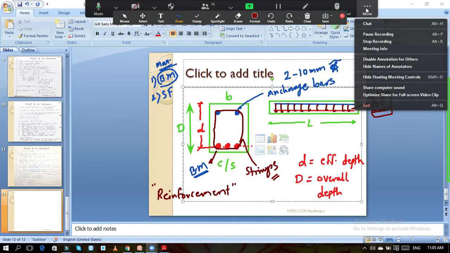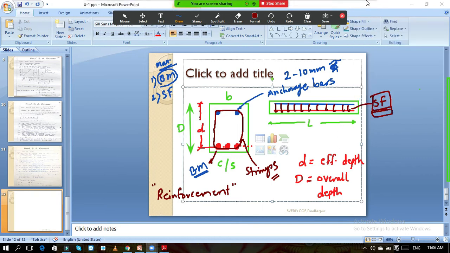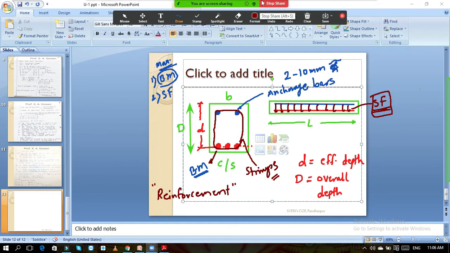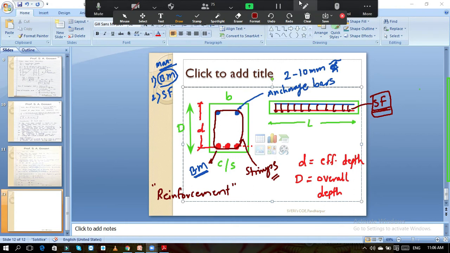So everything is clear. Whatever I have told you up to this point, everything is clear? Yes, no? Or shall I repeat one or more points which you won't understand? You can send the message in the chat also. If it is clear, then tell me yes. If it is no, then tell me which point I should repeat so that you will understand.